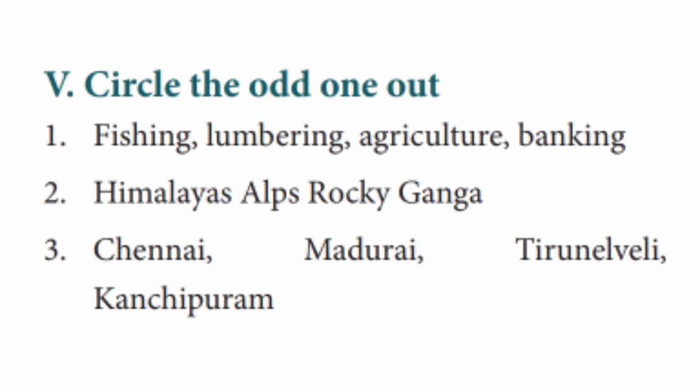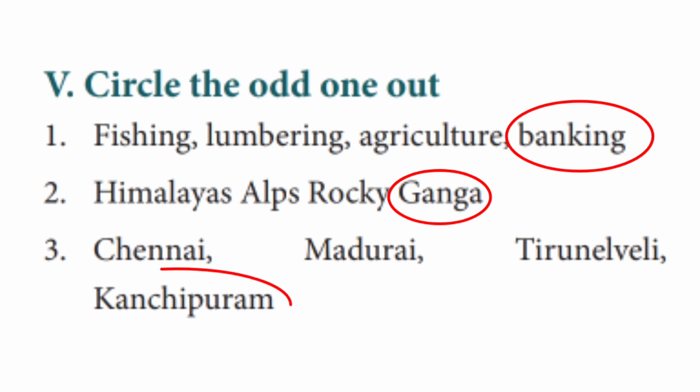The fifth Roman letter is circle the odd one out. First one, fishing, lumbering, agriculture, banking. The answer is banking. The second one, Himalayas, Alps, Rocky, Ganga. The answer is Ganga. The third one is Chennai, Madurai, Tirunelveli, Kanchipuram. The answer is Kanchipuram.